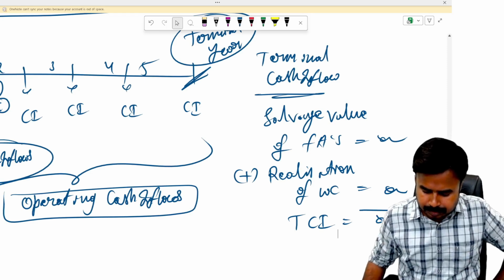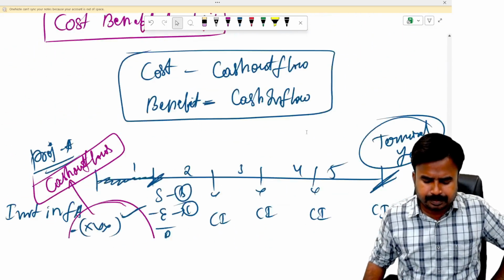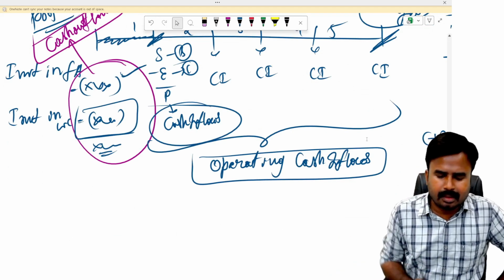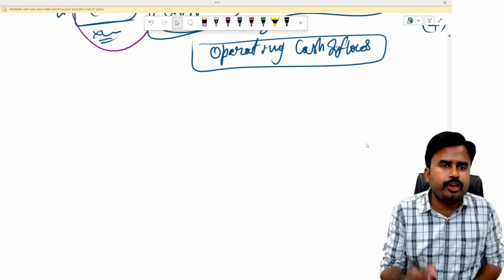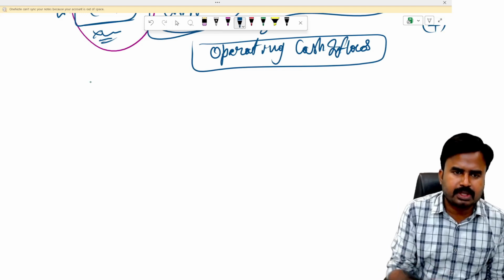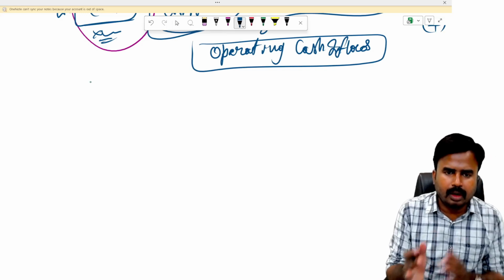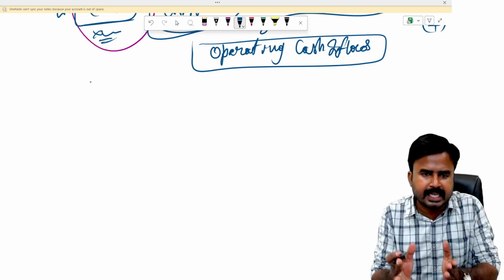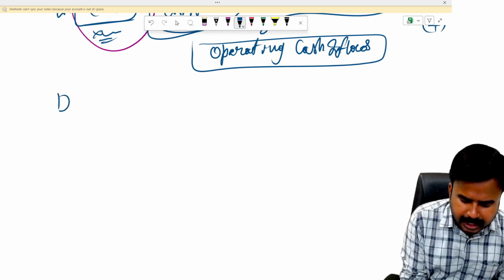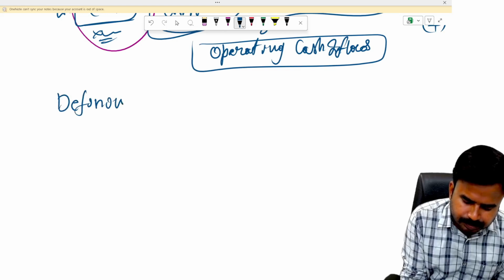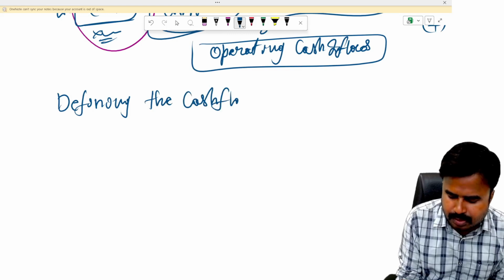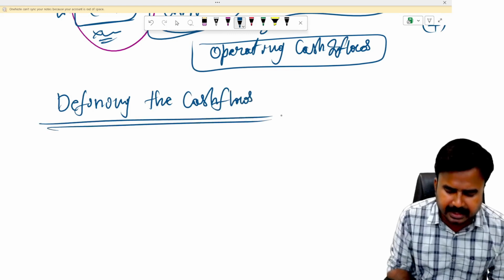Okay. Now, this entire project's cash flows should be presented in a process. I'll give you a few steps to understand these cash flows, defining the cash flows. 4 steps. In 4 steps, I'm going to define these cash flows: initial cash outflows, operating cash inflows, and terminal cash inflow. Step number 1. First of all, defining the cash flows, or identification of cash flows.